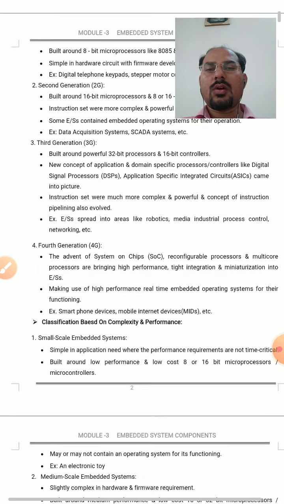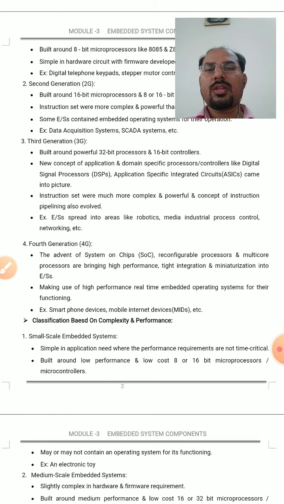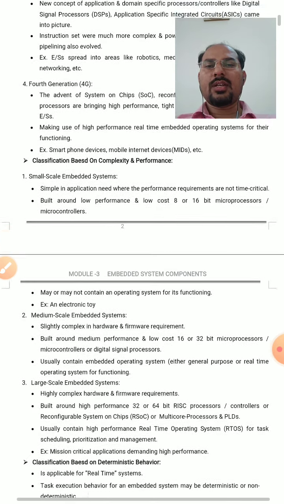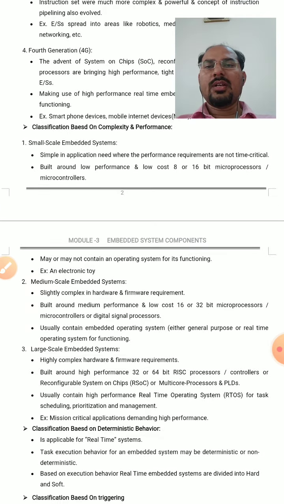So this is all about the classification based upon the generation. Having completed this first classification, now I would like to go with the second classification, which is based on complexity and performance. Here there are three types: small scale embedded system is the first one. These are simple in application where the performance requirements are not time critical, in the sense we don't expect the output of